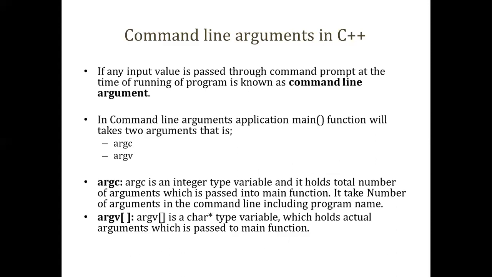We'll start with the new point. It will be a small point where you are supposed to get with the command line argument. So you might be familiar with the command line argument already. What does command line mean? It will be at runtime. So at runtime, you are supposed to give the input to the program. That input might be in the form of a file, or in the form of arguments, variables. Generally, it will be arguments that you are going to pass, and depending on the inputs provided, it will perform the task.